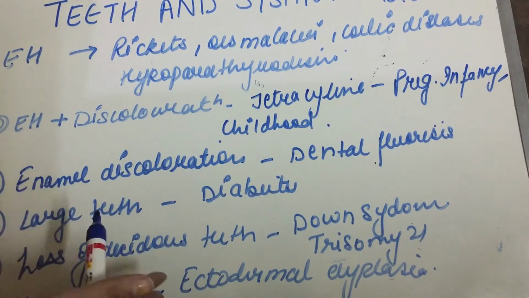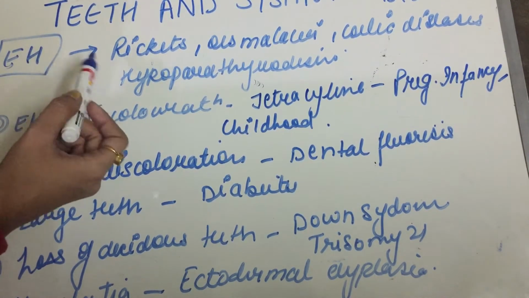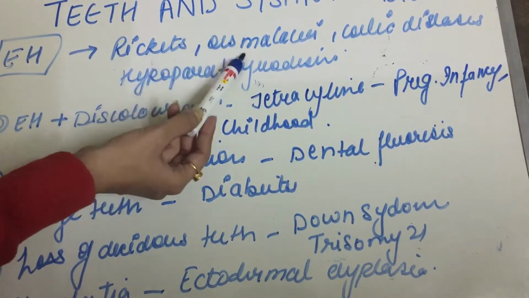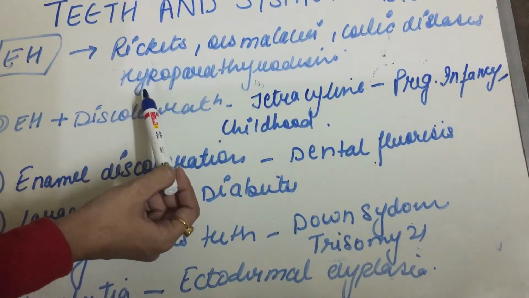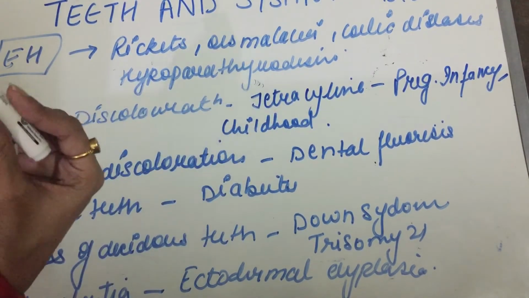Now, in case of enamel hypoplasia, there are some other alterations or cases. First of all, enamel hypoplasia can be associated with conditions like rickets, osteomalacia, celiac disease, hypoparathyroidism.